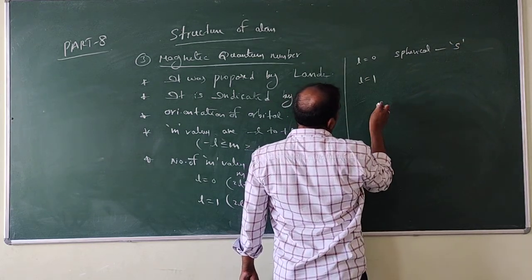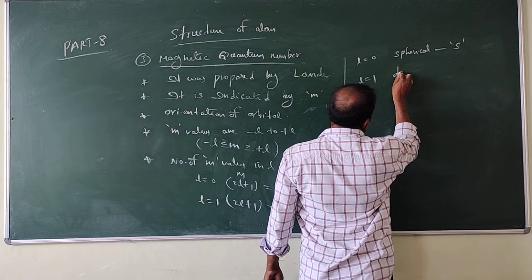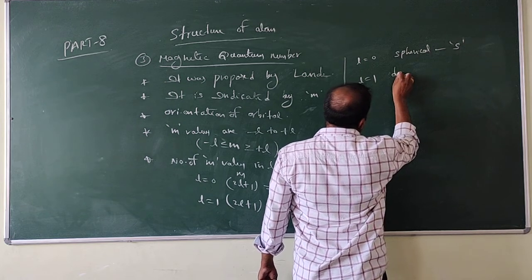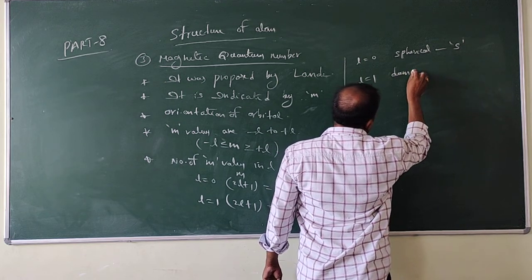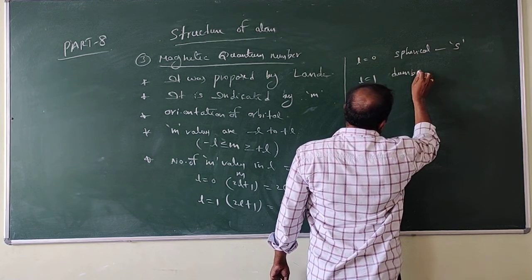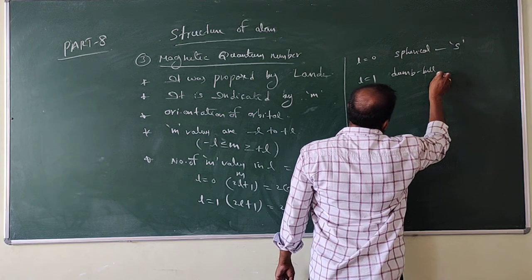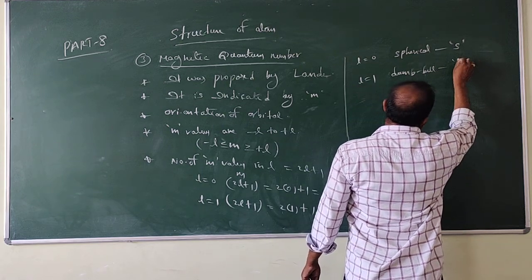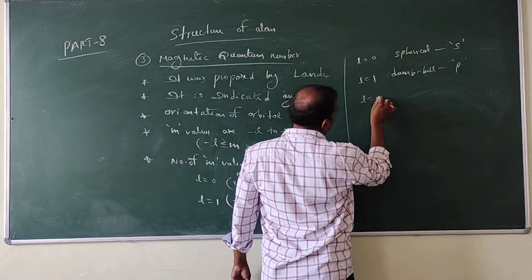L is equal to 1 is dumbbell in shape, that is the P orbital. So L is equal to 2.